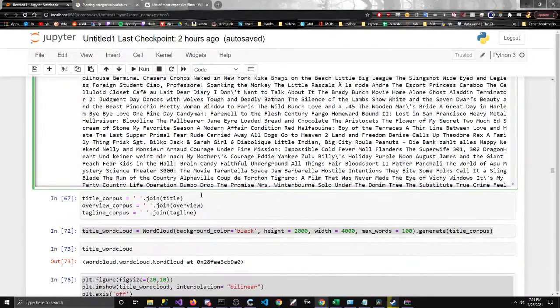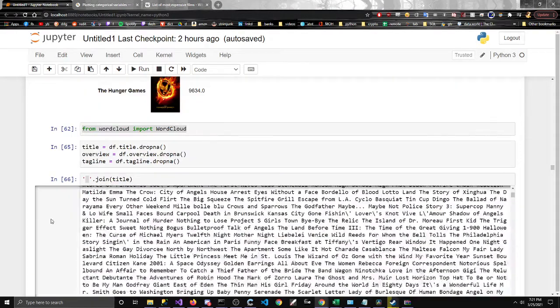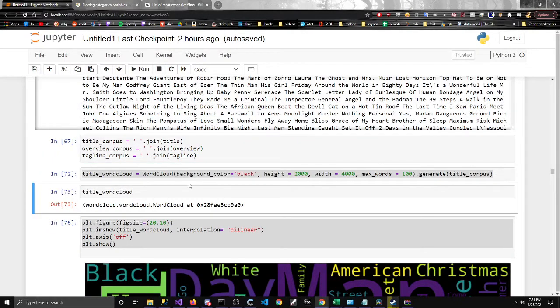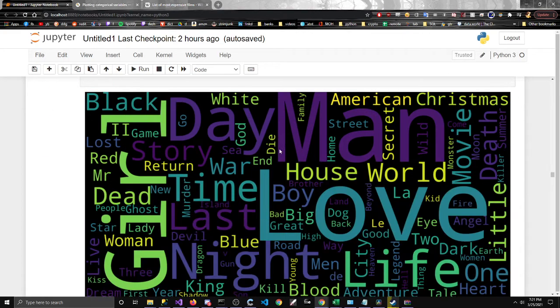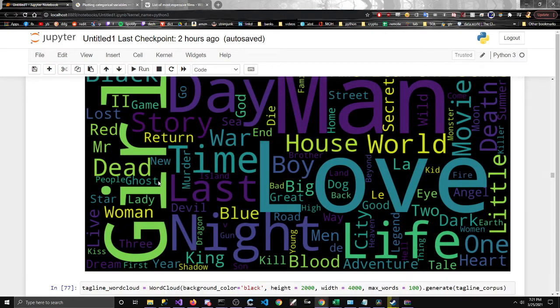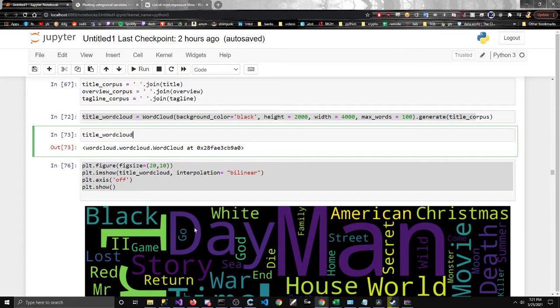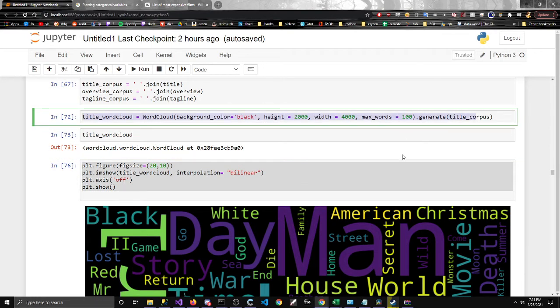Then we do the same thing for everything. And now this is where we set up the word cloud, and this one is for the title. We can see man, day, love, girl are the most common words in the title, out of the top 100 words.